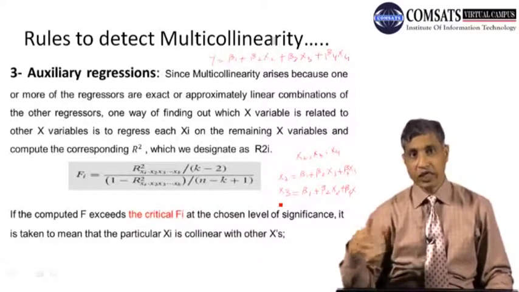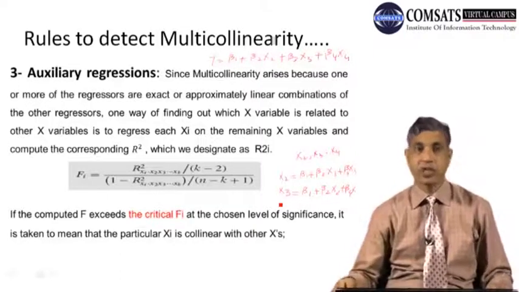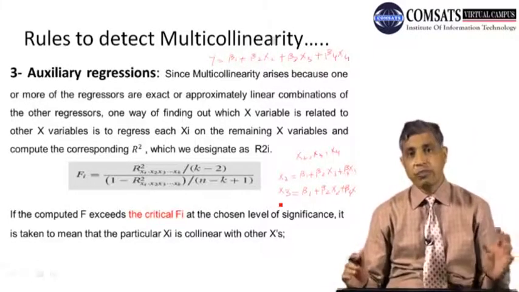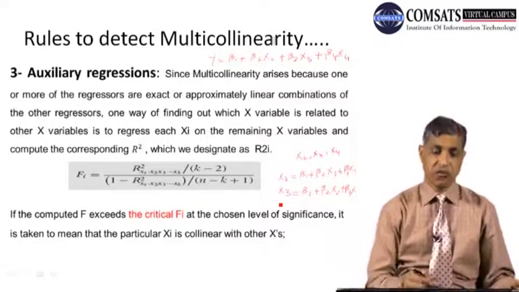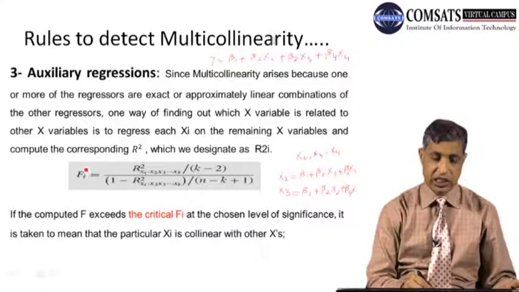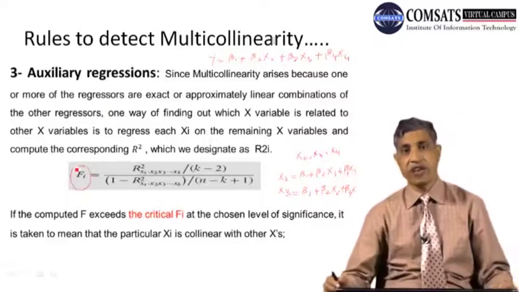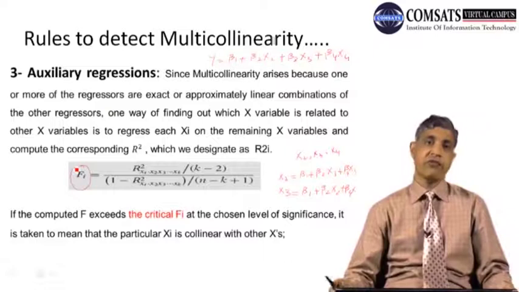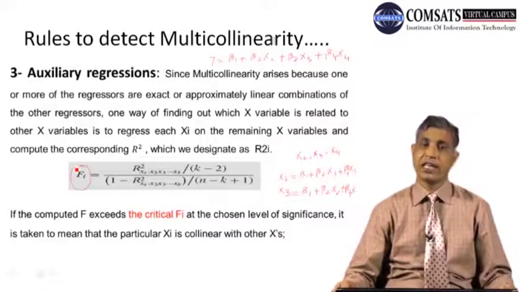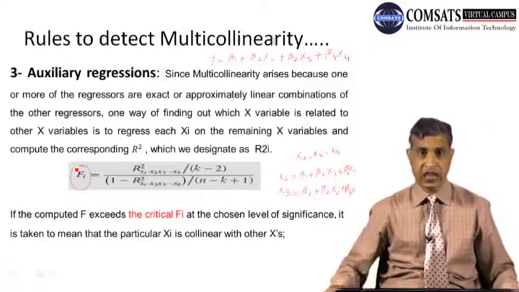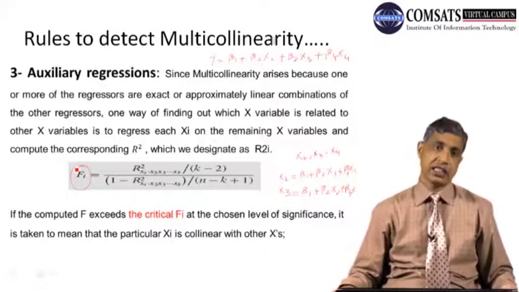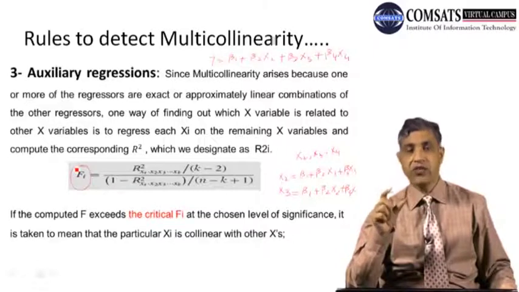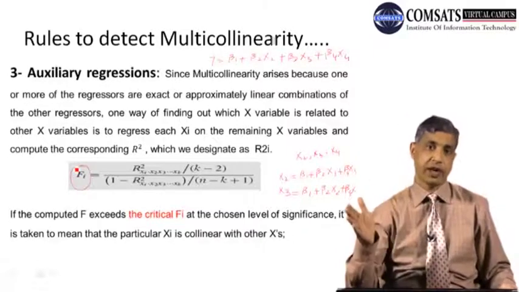When I calculate this, every time I will have some R square, a measure of goodness of fit. On the basis of this R square, we will use the F test. This is the F value, the calculated F. This is like the T test. I am not going into detail of the F test. The difference between the F test and the T test is that under the T test, we can test the significance of an individual parameter.